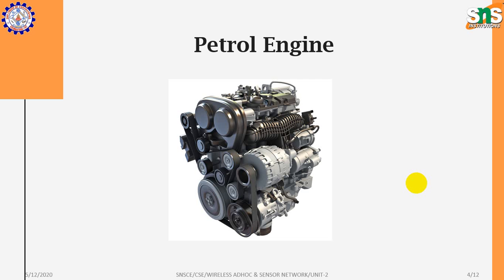All the components are together here. This is the heart of a vehicle, called the petrol engine. From this we spark the ignition of a vehicle.